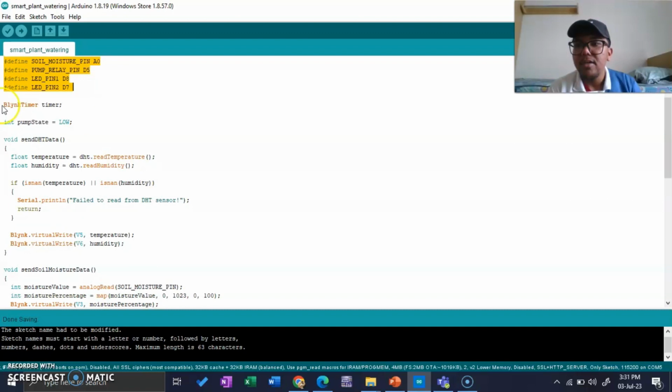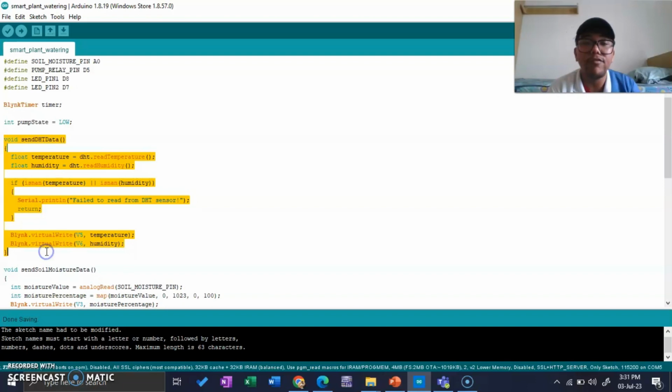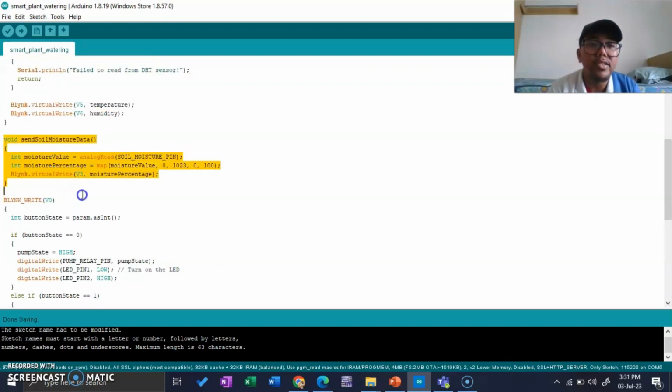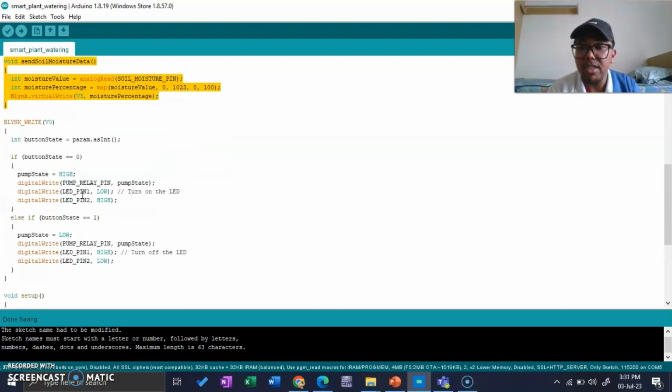And then we start Blynk, and then we set the initial pump state, the water pump, to 0, so it will not be turned on. Then we set the void DHT data to send the value of the temperature and the humidity to our Blynk application. And then the void soil moisture data will send the value detected by our soil moisture sensor to our Blynk application to be displayed on the graph part.